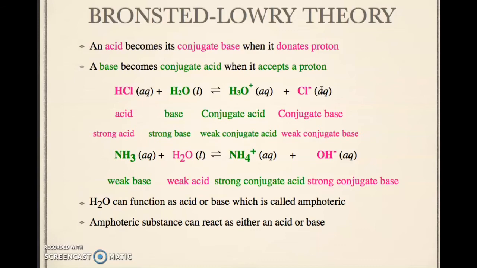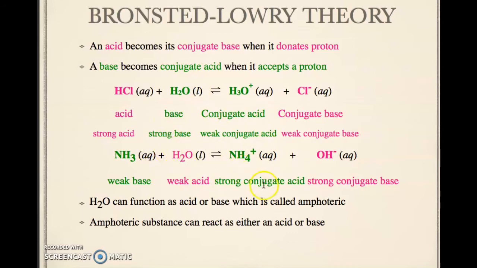In BRONSTED-LOWRY theory, an acid becomes its conjugate base when it donates a proton. A base becomes a conjugate acid when it accepts a proton. This is the chemical equation. We look at the acid hydrochloric acid, a strong acid, reacting with water as the base. When dissolved in water, it produces the conjugate acid and conjugate base. So this is how you identify which one is the acid: the partner must be the conjugate base, and for the base, the partner is the conjugate acid.